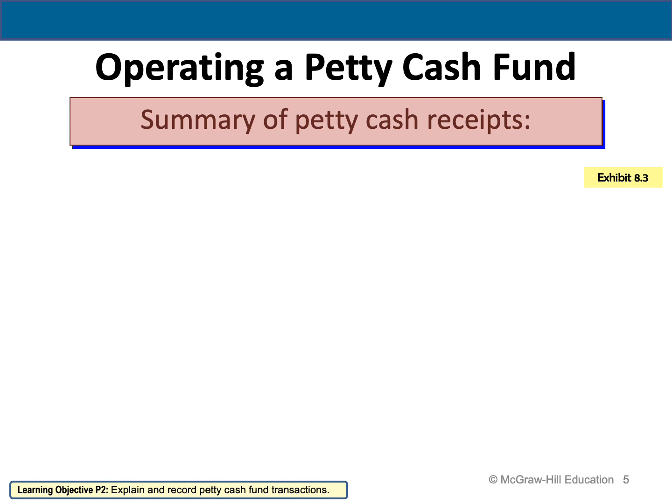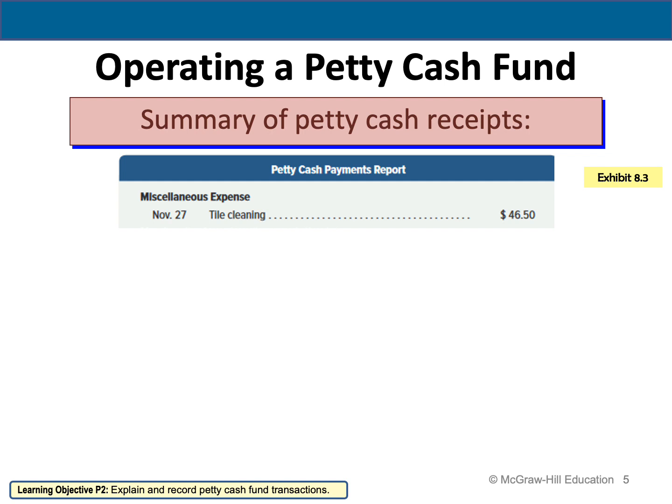Now, of course, during the month, you're going to incur some expenses. Let's see here the expenses incurred during a month. The company has miscellaneous expenses. Why? Because they cleaned the tiles of the company and it cost them 46.50. So you can see that the cleaning expense is 46, which is a small amount.